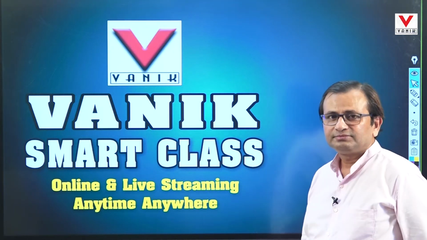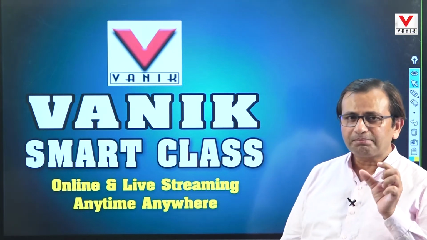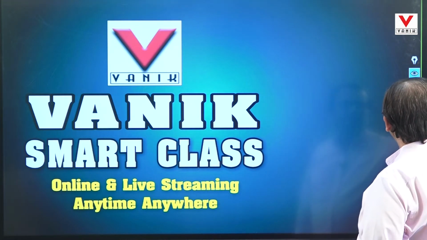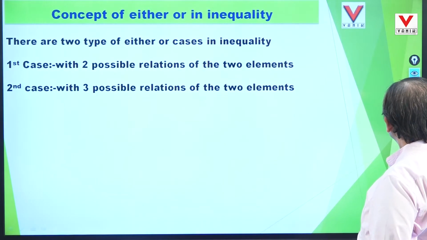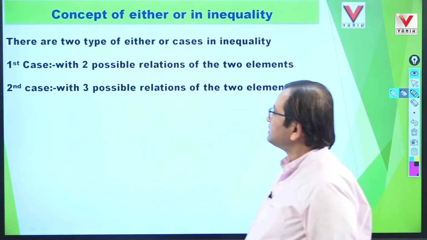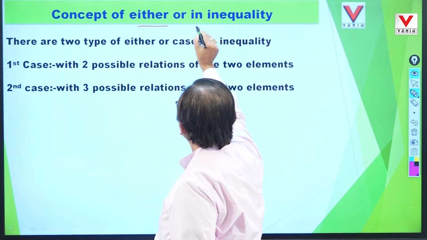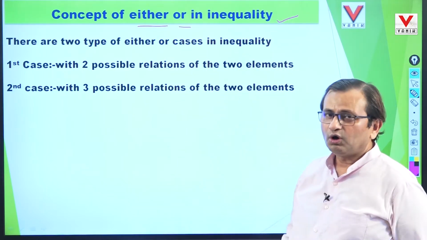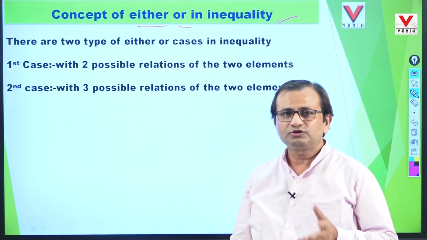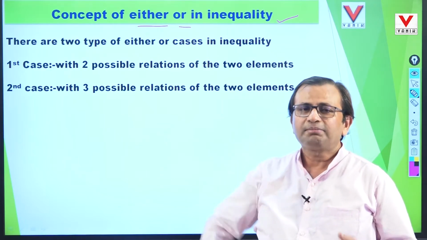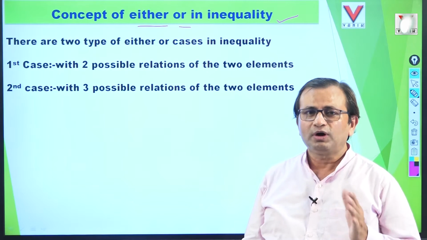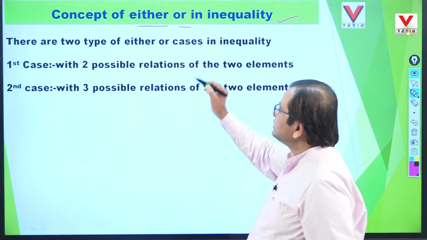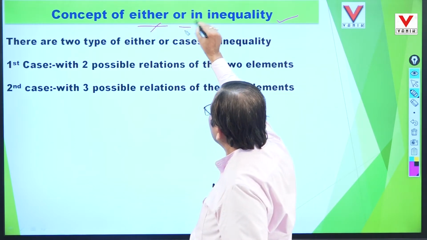So here we'll discuss a particular part of a particular chapter, and the chapter is inequality. And the concept is the either-or concept in this chapter. Inequality means there is a statement followed by conclusions, and finally we take the answer whether one is true, second is true, both true, either true, like this. So in which case can we give the answer either or?